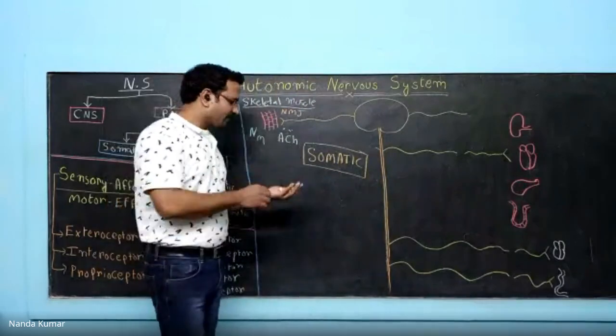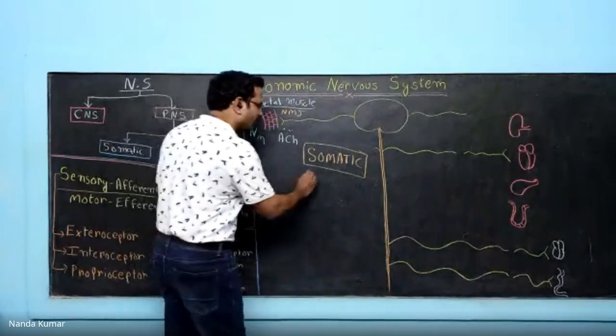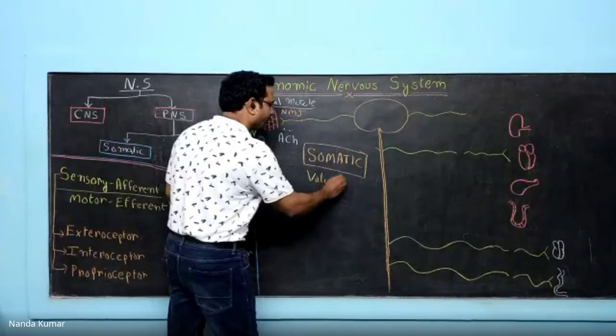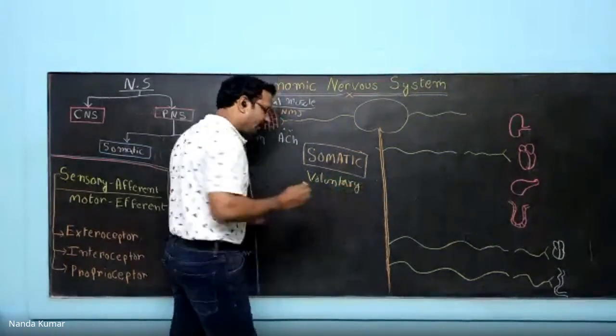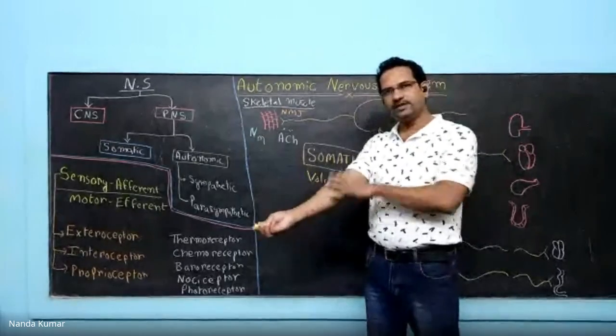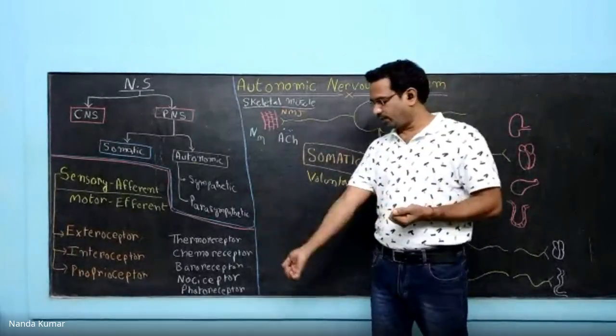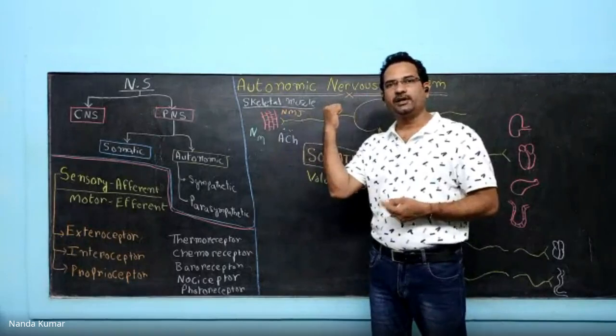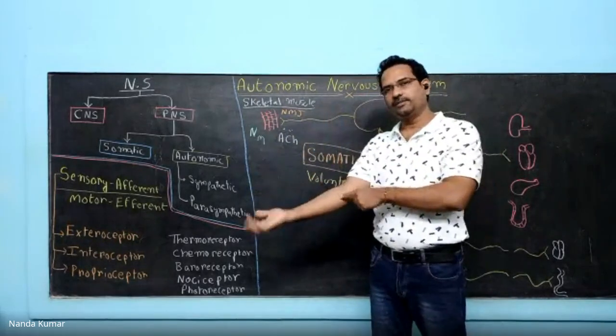Now, somatic responses, this system is also known as voluntary system. Voluntary means which is under the control of our will. See, all the skeletal muscles are under the control of our will. If I want to lift my hand, I can do it. I can give a command to my skeletal muscle and it lifts it.